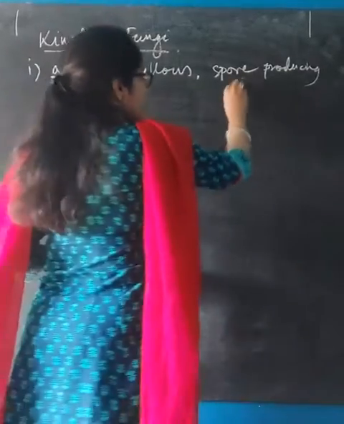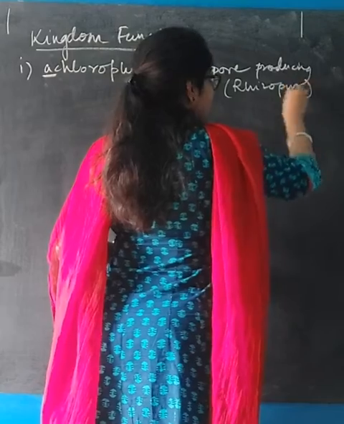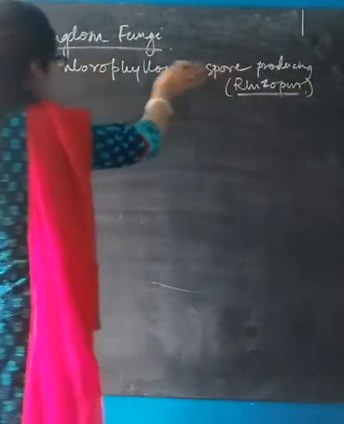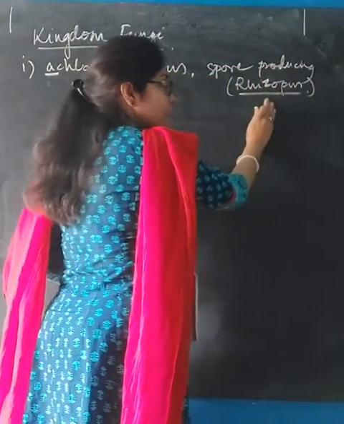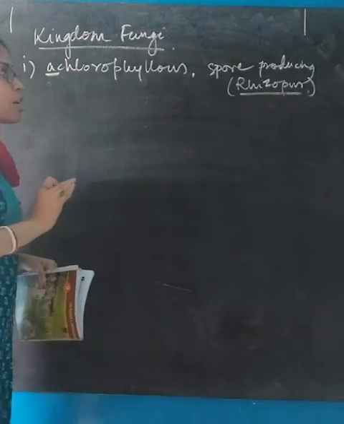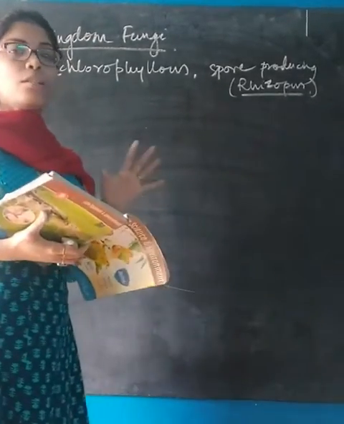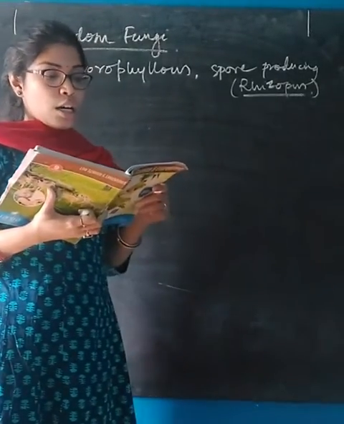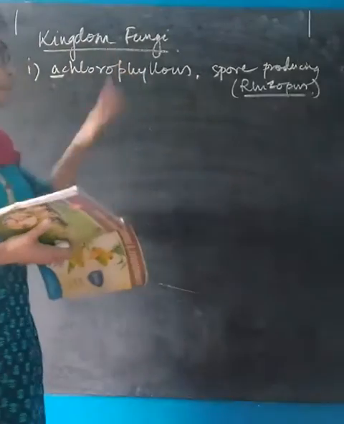Rhizopus is an example of fungi only, and you have read this example in class 8. That is why I wrote the name of this example. So they perform the process of reproduction by formation of spores. Spores are the dedicated reproductive units of fungi.